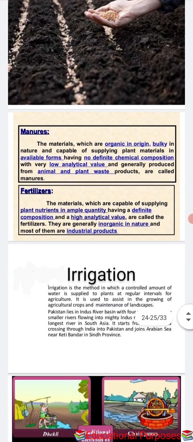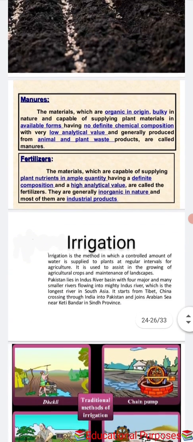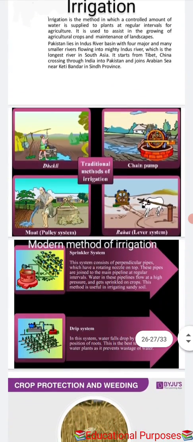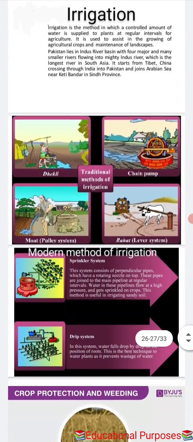Now, there are some sources and methods of irrigation. The sources of water for irrigation are wells, tube wells, ponds, rivers, dams, and canals. There are the traditional method of irrigation and the modern day method of irrigation.